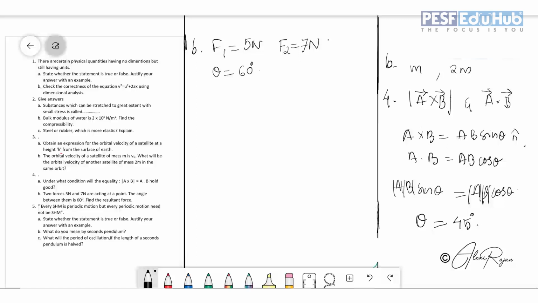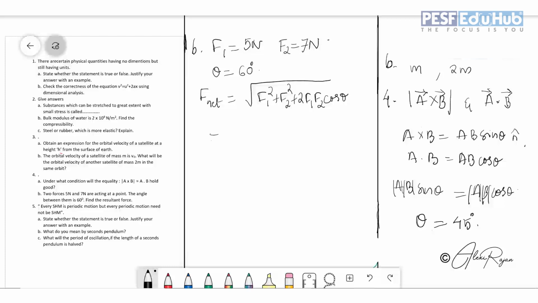Find the resultant force. For finding out the resultant force, F net or F resultant, you have an equation: F resultant is equal to the square root of F1 square plus F2 square plus 2 F1 F2 cos theta, where theta is the angle between the two forces.